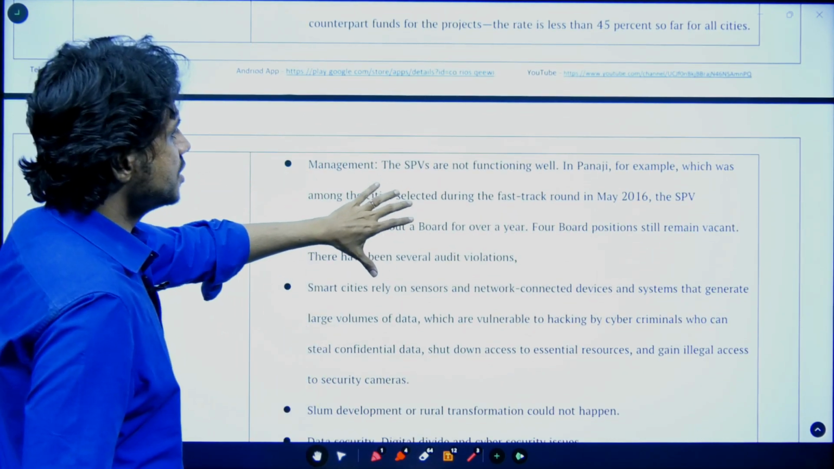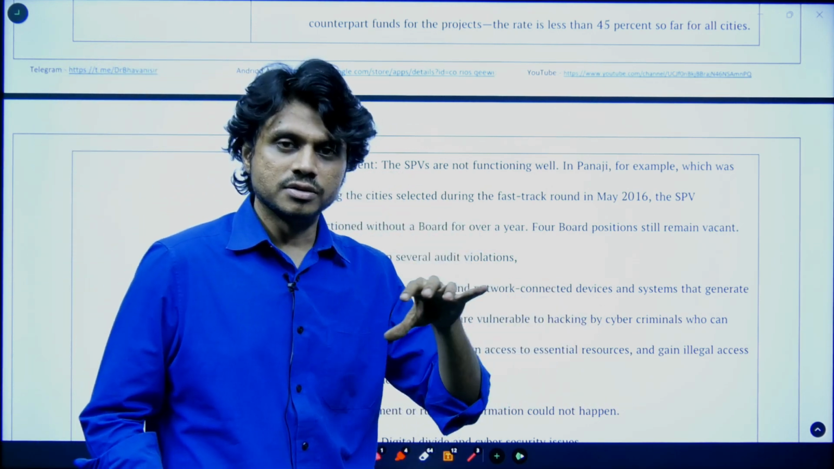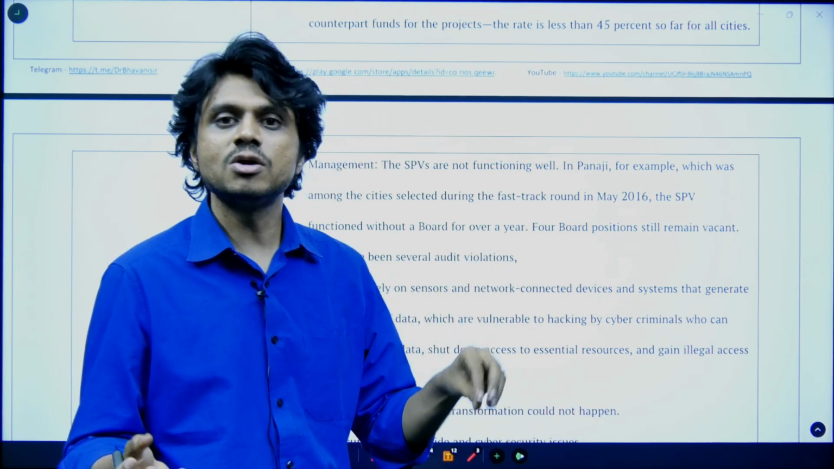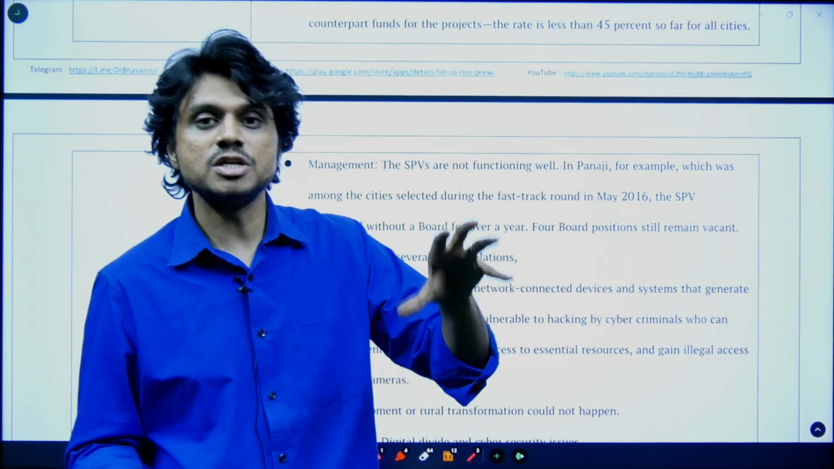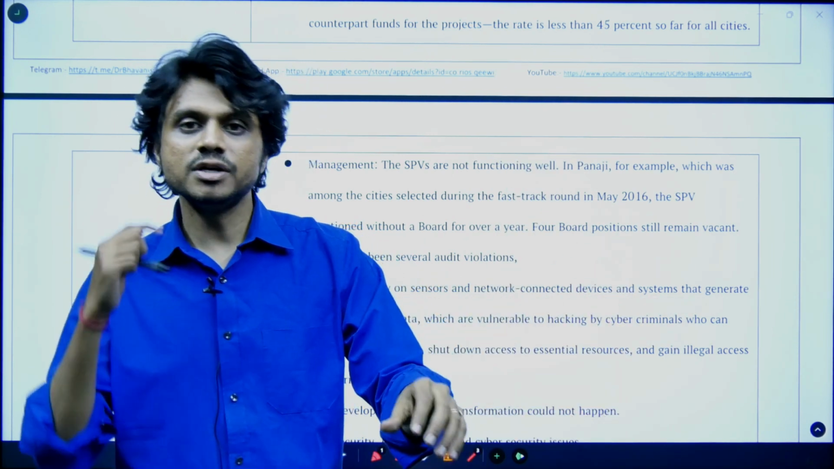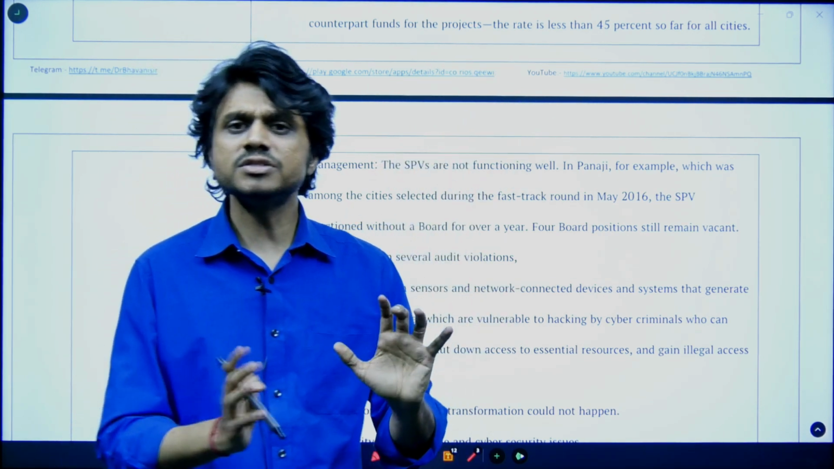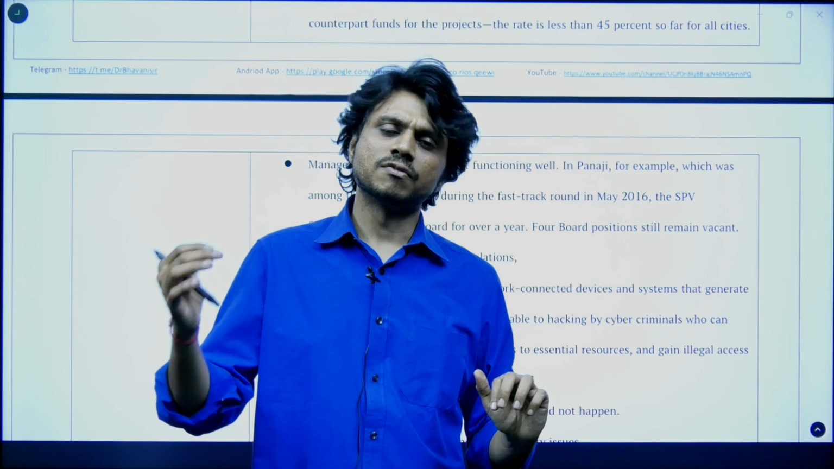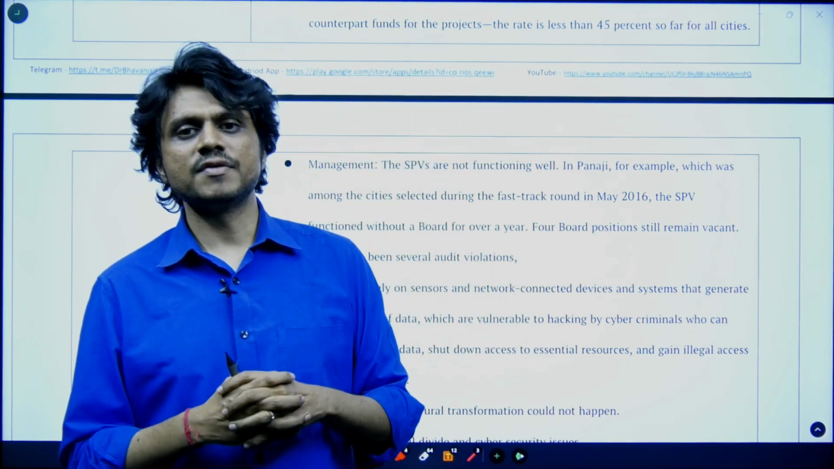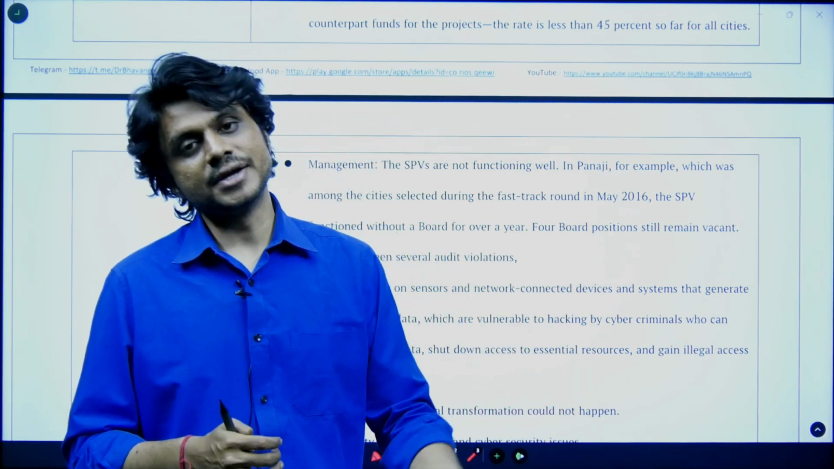There is also a case study. These SPVs, what are these SPVs? Smart cities means a certain amount of infrastructure is to be developed. Who will develop that infrastructure? A special purpose vehicle will be created. This vehicle will do the investment, attract private sector investment, and this SPV means a kind of private company. It will have a board of members from both the government and the private sector, and is responsible for execution of the policies by attracting the investment.